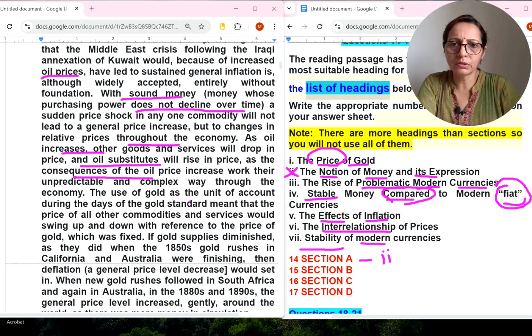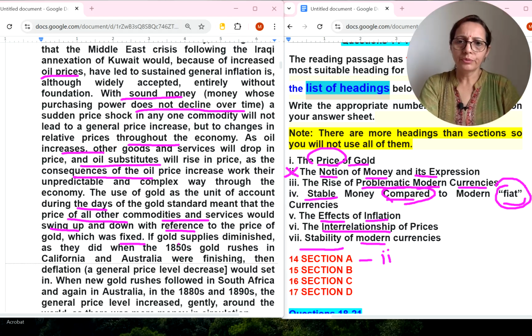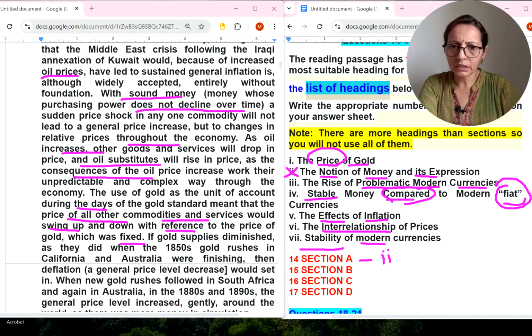The use of gold as the unit of account during the days of the gold standard meant that the prices of all commodities and services would swing up and down with reference to the price of gold, which was fixed. If gold supplies diminished, as they did when the gold rushes in California were finishing, when new gold rushes followed in South Africa.